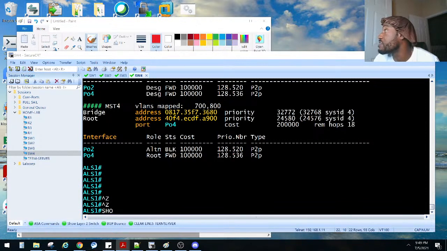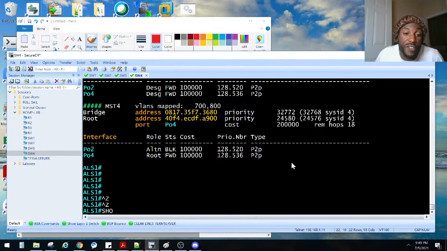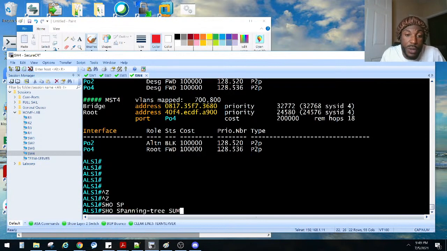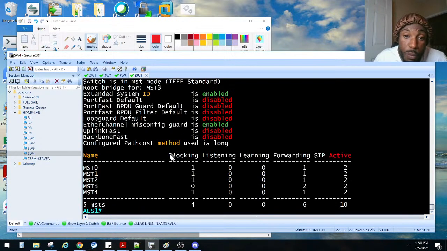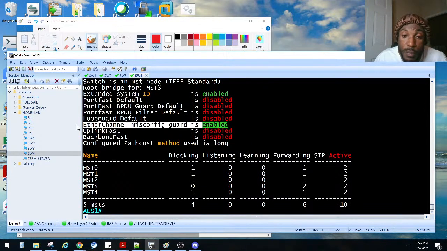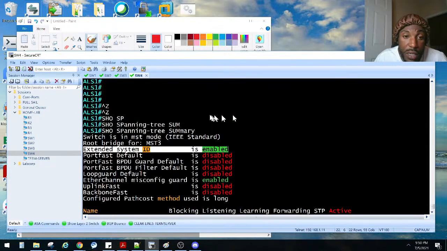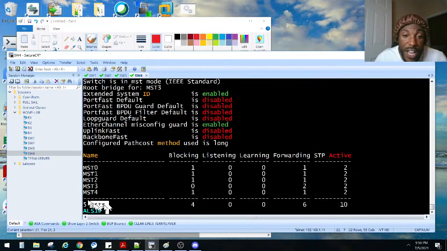Let's see, what were we missing here? I'm going to see how they configured it. We did the channel configuration. We already did the show spanning tree summary to verify which error disabled modes we have configured. Right now we have EtherChannel misconfiguration guard, which is enabled by default, I believe. We have 5 MST instances. We see which ports are blocking and which ones are forwarding.